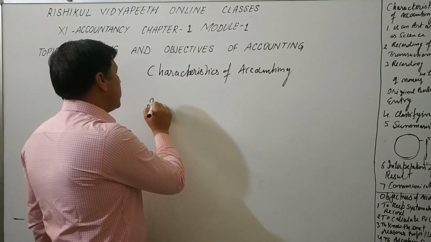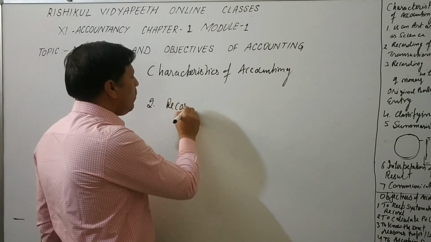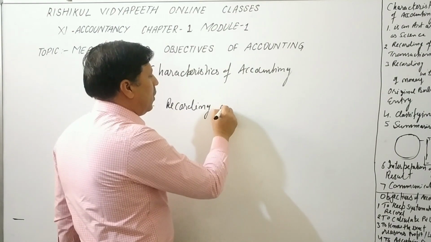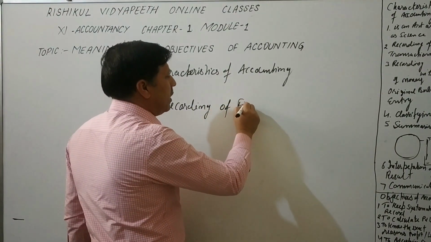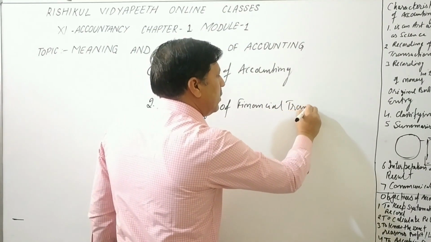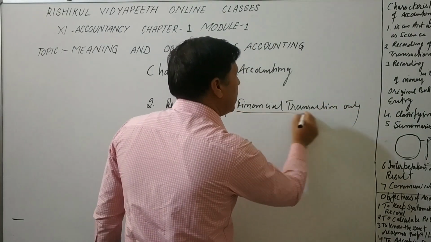Second characteristic of accounting is recording of financial transactions only. What do you mean by financial transaction?